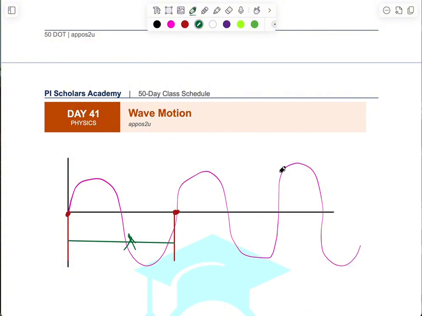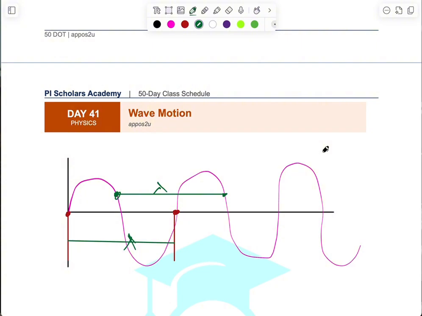So now I want to pick a random one. If I pick, let's say, this point, the next point will be, it looks like this one, but it's not this one. It's going to be this. So the distance from here to here is also a wavelength. And that is how it works. What about if you have 3 consecutive points in phase? Then they will represent double wavelengths. I think I've been able to describe what it means for points to be in phase and also what it means for us to have wavelength like that.